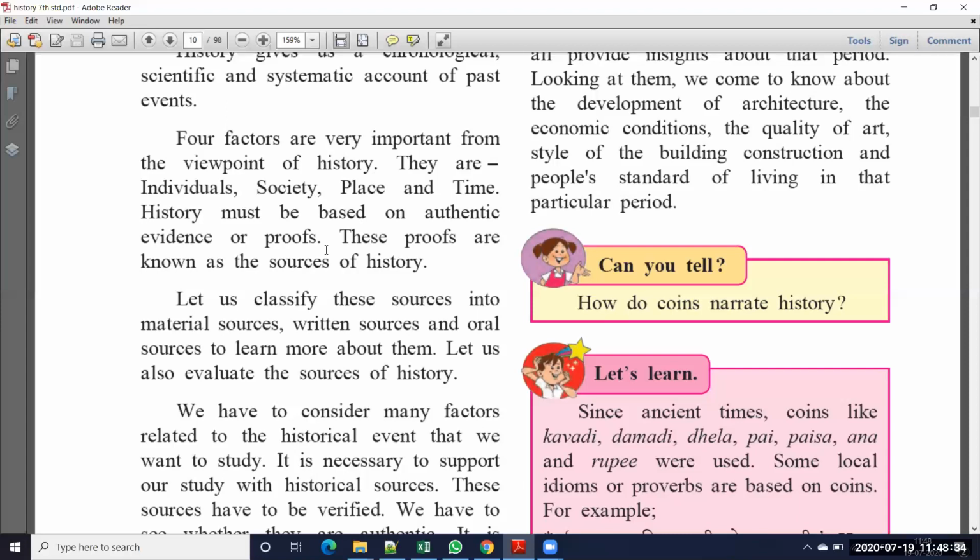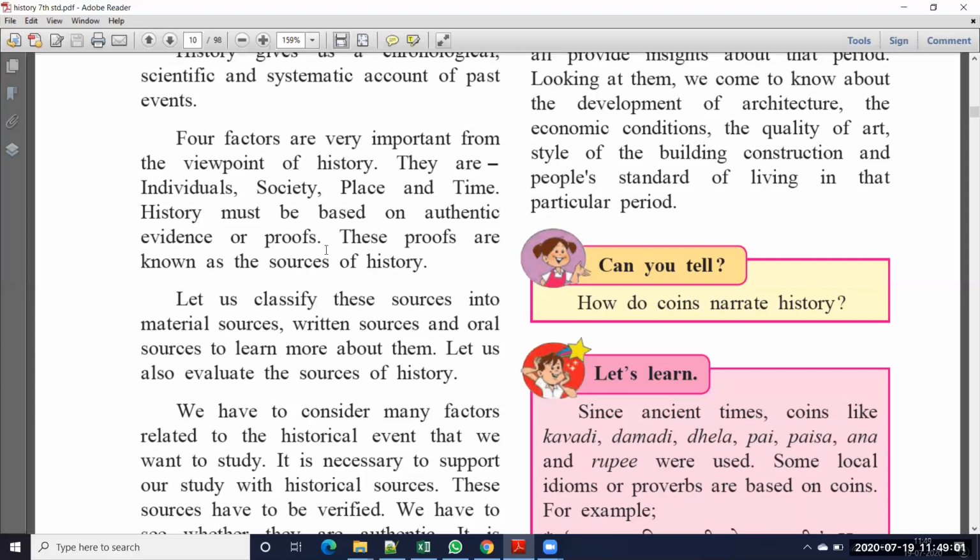What do you have to do? See what books are available in the library about Shivaji Maharaj, take those books and read them. Compare what your grandparents are telling with the information in those books. If they are telling the same story as in the book, then it is true; otherwise it is not true.